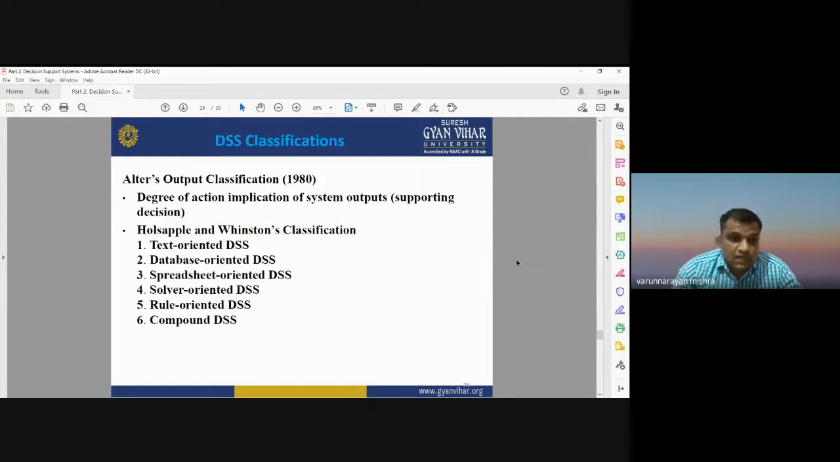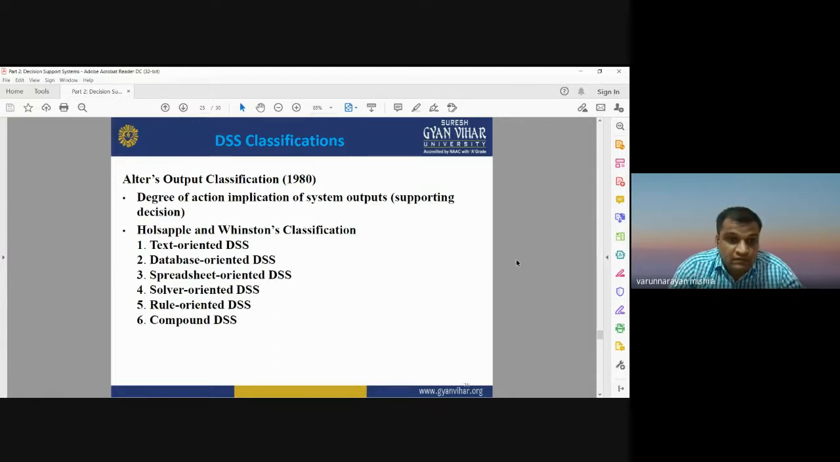Decision support system can also be categorized into different classes: text oriented decision support system, database oriented decision support system, spreadsheet oriented DSS, solver oriented DSS, rule oriented DSS, compound DSS. This is the degree of action implication of the system output, the Alter's output classification. This classification system of DSS was given by Alter in 1980. I am not going into detail about all these classifications, but you see here that the decision support system can be categorized into different types depending on their requirement.